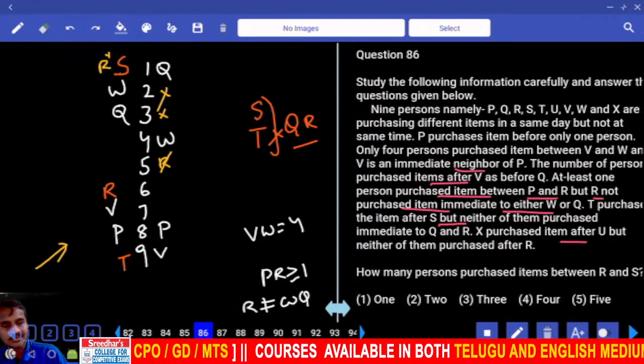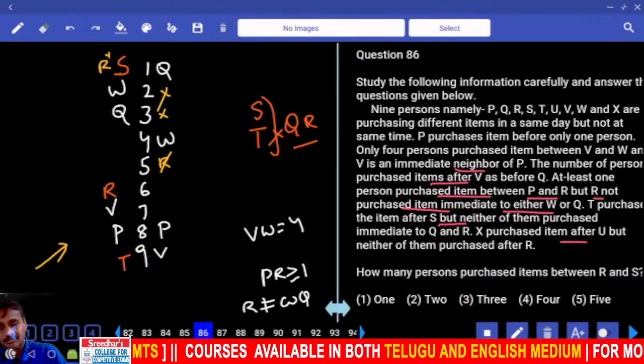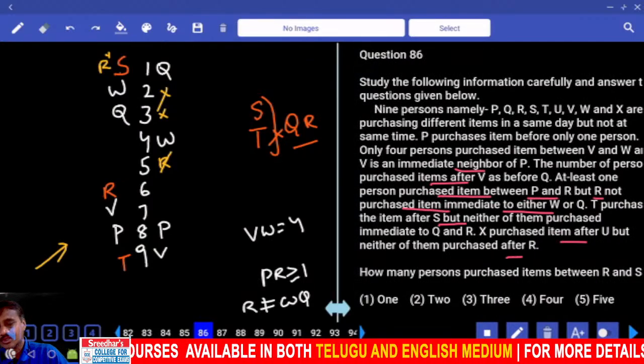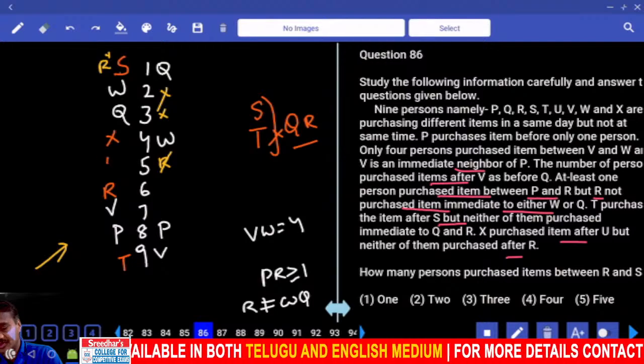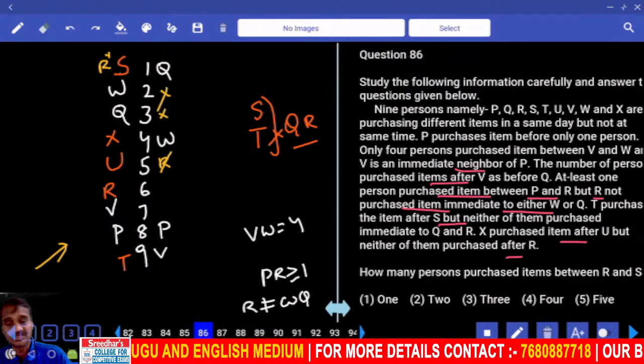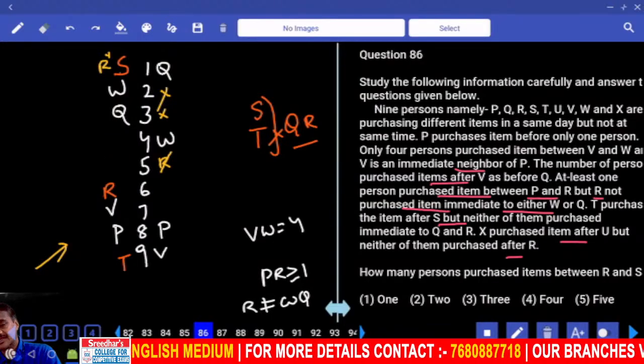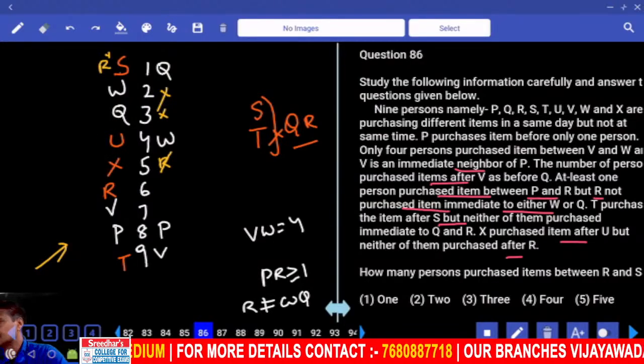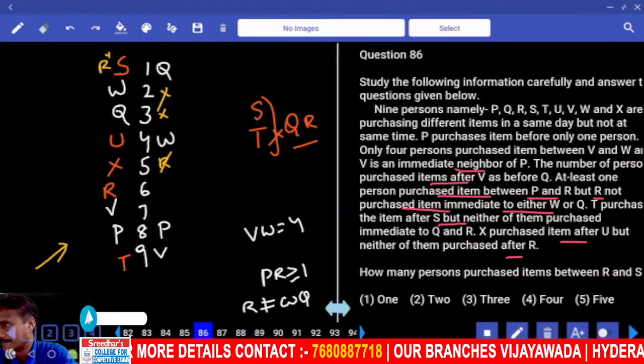X purchased an item after U, but neither of them after R, and both these 2 persons before U. X purchased an item after U, so U is here and X after it. Understood?